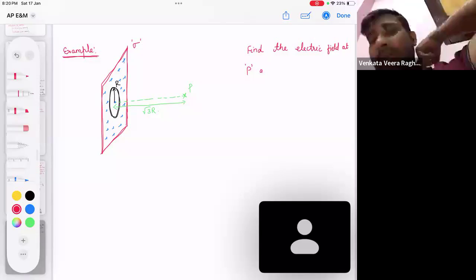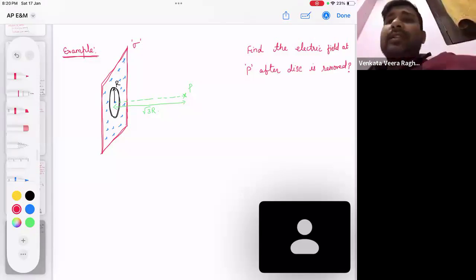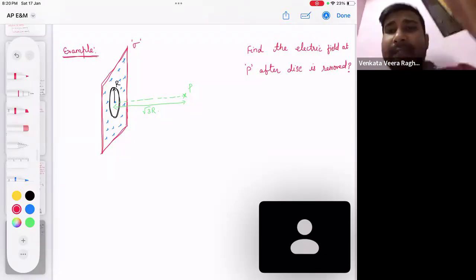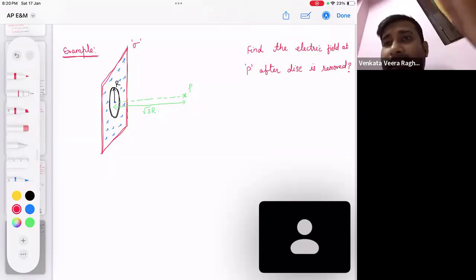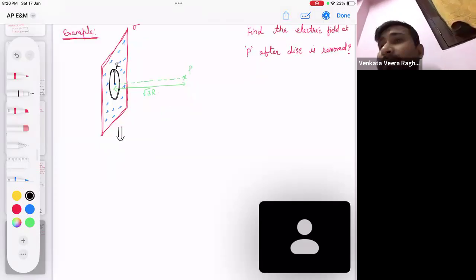Why is it called the cavity concept? Tell me, if I want to find the field at that point, is this the same arrangement as what is given in the question? If I apply the concept here, I cannot see any standard shape.